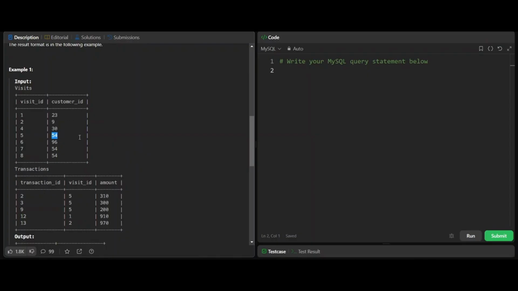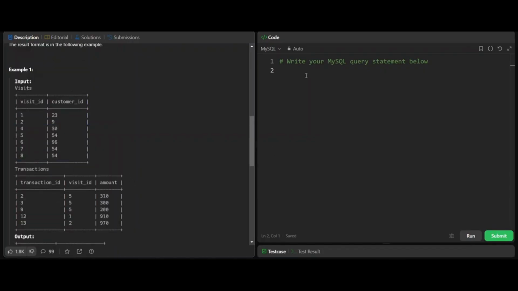This customer ID will have some value in this row, but for these two rows it will be null. And if we group by the customer ID and count the number of visit IDs where the transaction ID is null, then that will be our result. So we can use left join here.